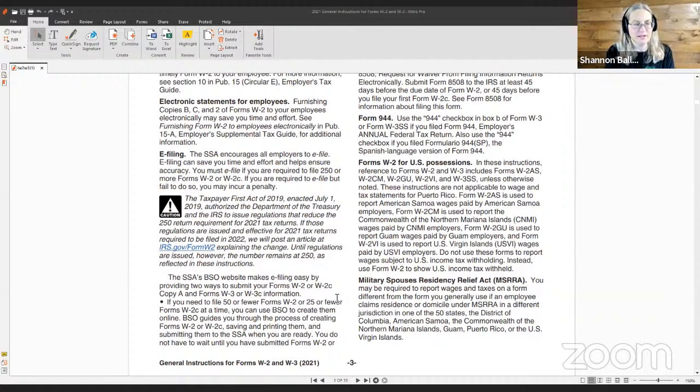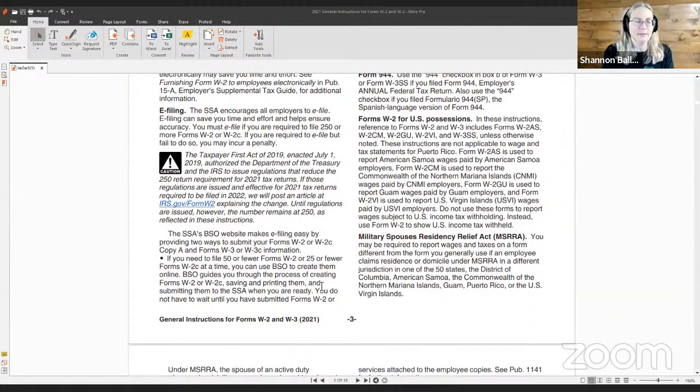If those regulations are issued and effective for 2021 tax returns required to be filed in 2022, we will post an article at irs.gov/FormW-2 explaining the change. Until regulations are issued, however, the number remains at 250 as reflected in these instructions. The SSA's BSO website makes e-filing easy by providing 2 ways to submit your Forms W-2 or W-2C, copy A, and Forms W-3 or W-3C information.